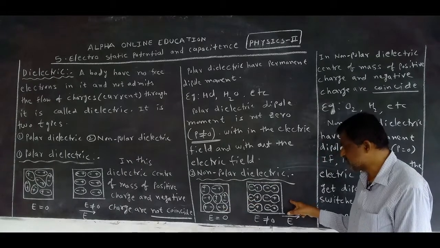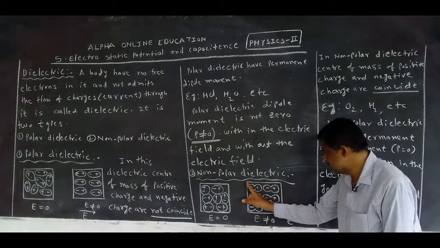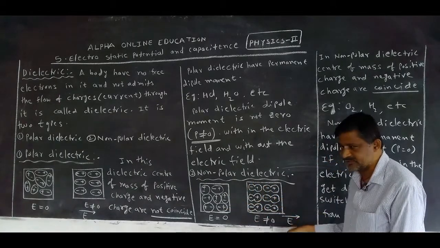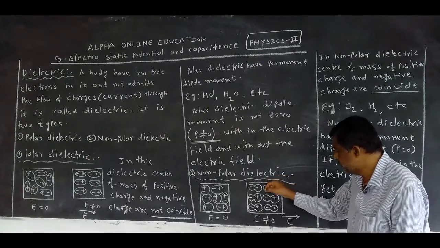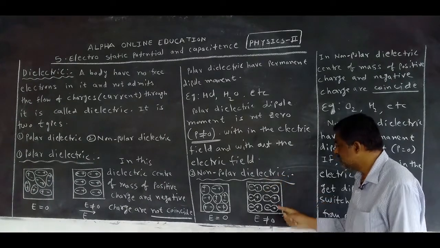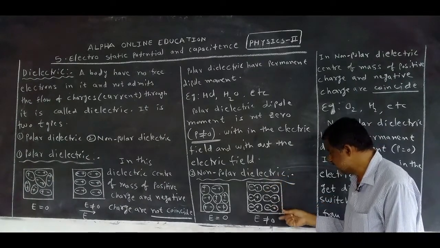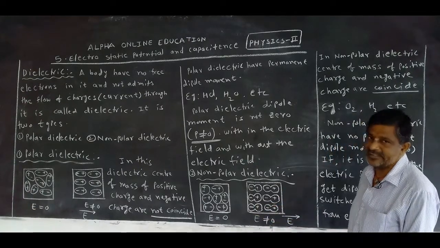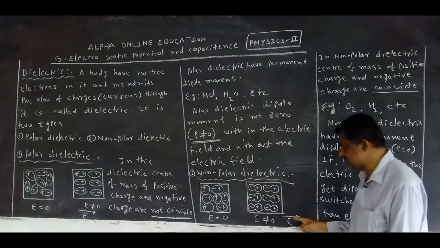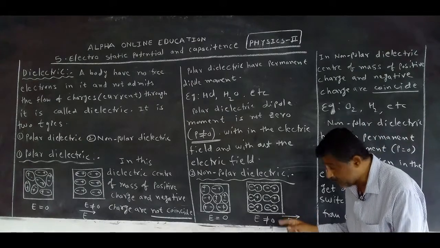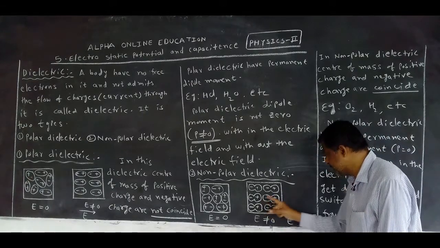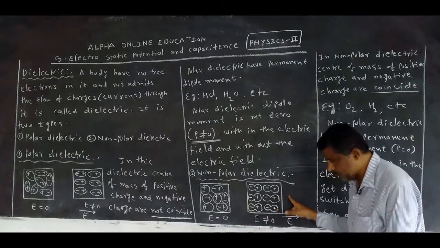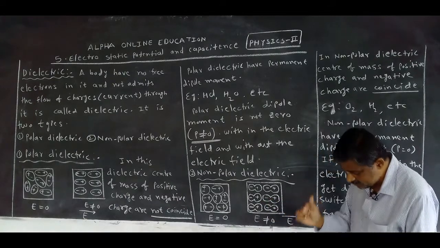You take an external electric field; on this side negative charges, on this side positive charges are deposited. If you remove the electric field immediately, the dipole moment is switched off. Means P becomes 0, but P is not 0 when it is in the electric field. Removed from the electric field, P is equal to 0.